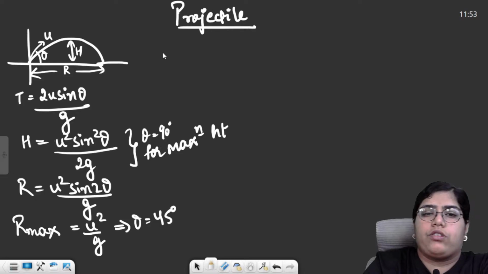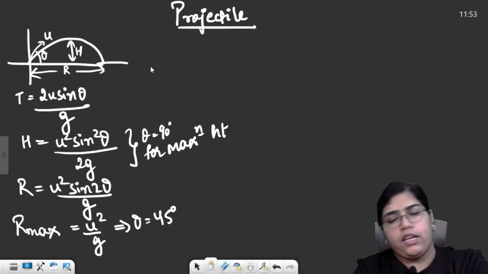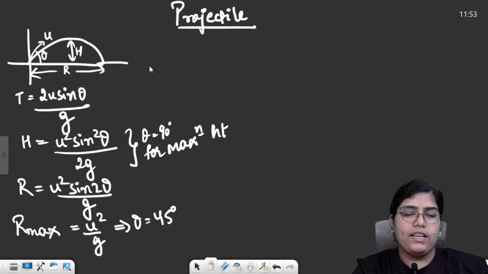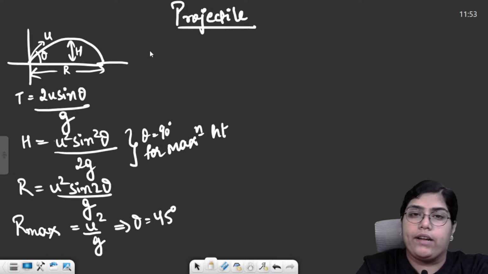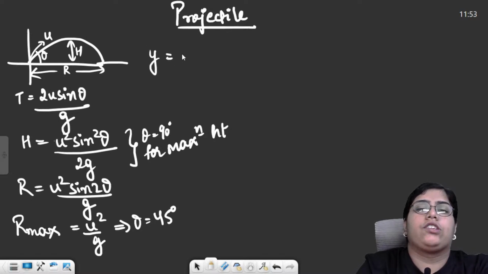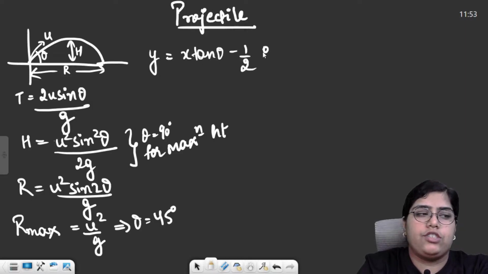And the most important thing was the equation of trajectory, which most students ignore, but just remember it, it is quite important. The equation of trajectory was y is equal to x tan theta minus half g x square upon u square cos square theta.